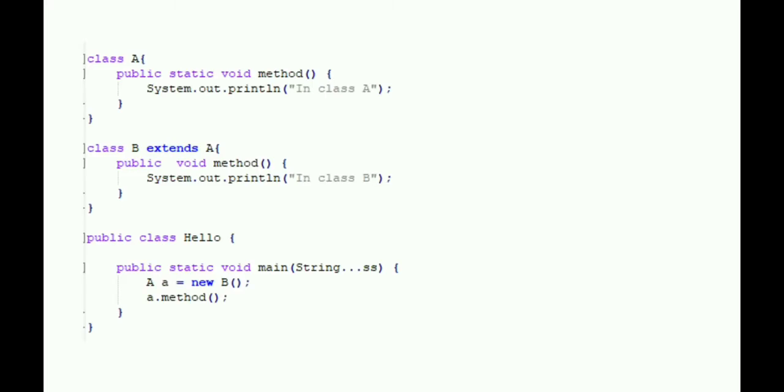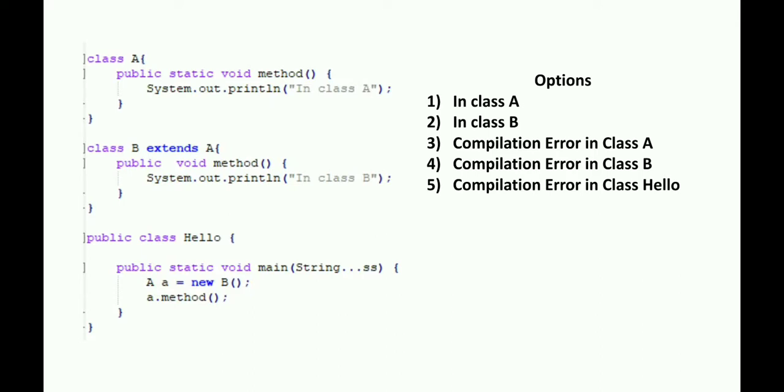In this case we have the method of class A as a static method and the method of class B as a non-static method, and we are trying to create an object like A is equal to new B. In this case also we will get a compilation error, because the method is static in class A and we are trying to create the same method in class B but with the non-static keyword, so it's not possible. Okay, let's move to the next question.